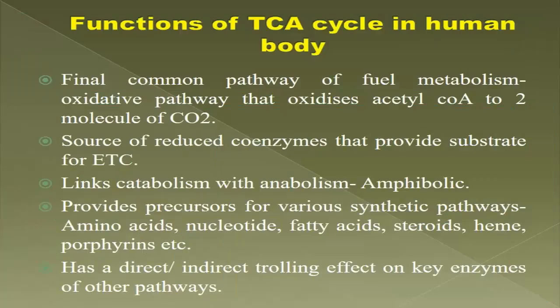Now the functions of the TCA cycle. Remember, it is similar to the aim or the importance of the TCA cycle, but has some additional points in it. Let's see those. First, it is the final common pathway of fuel metabolism. Number 2, the source of reduced coenzymes is the TCA cycle, which provides substrate for the electron transport chain. Number 3, it links catabolism with anabolism. So it is an amphibolic pathway.